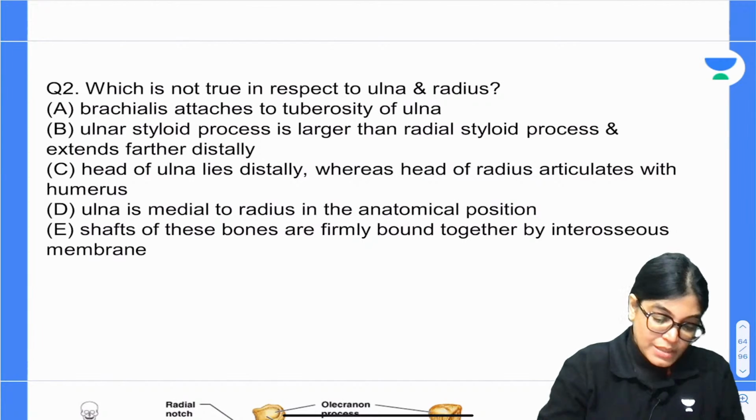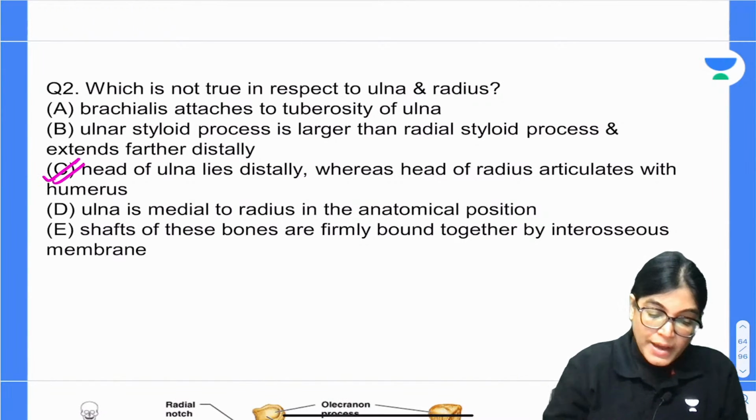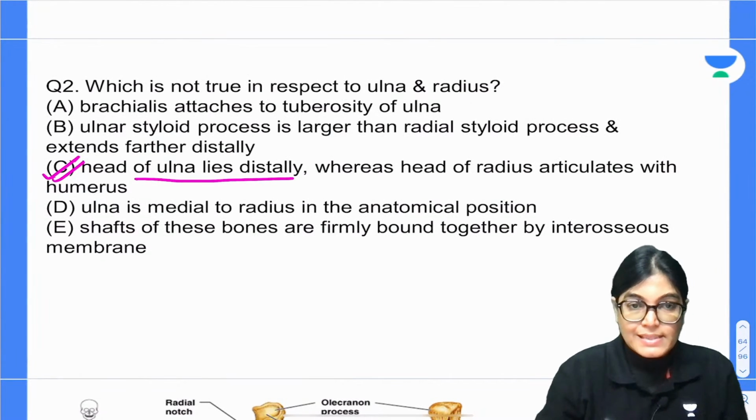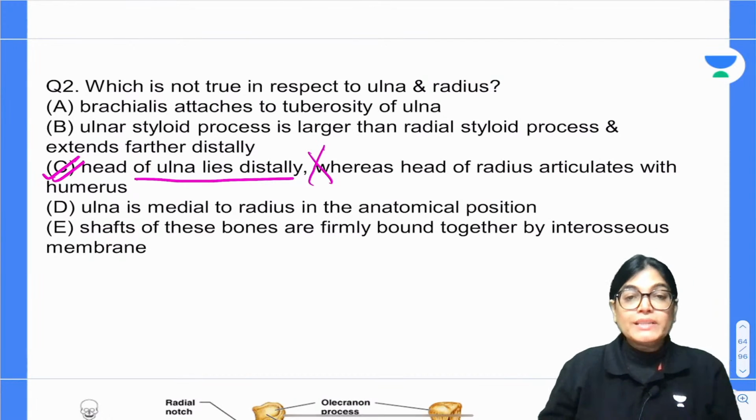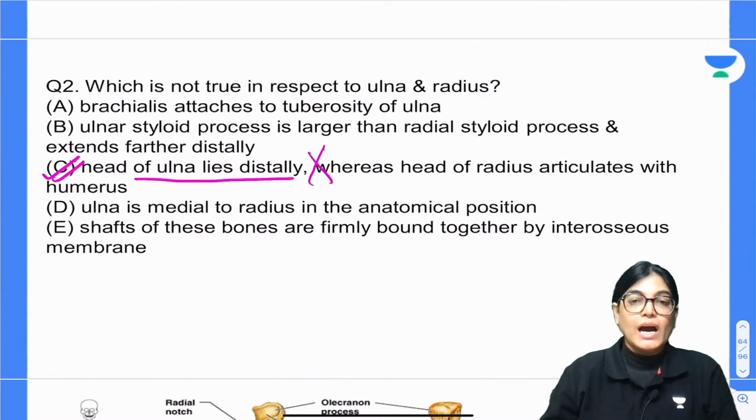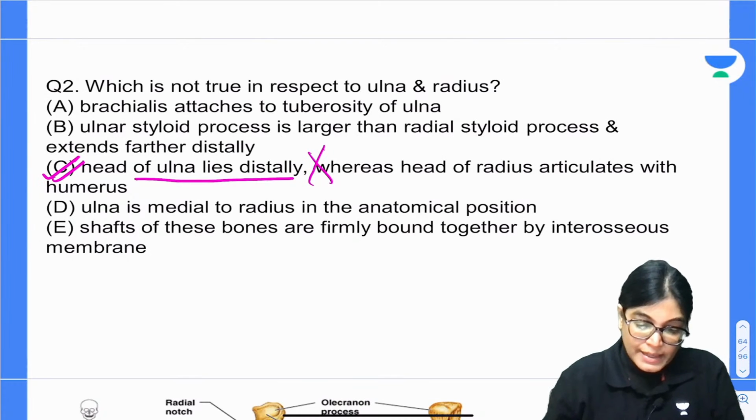And the correct answer is C. Why? Because "head of ulna lies distally" is absolutely wrong. More distally is the radial head, not the ulna head. So this is the incorrect option.